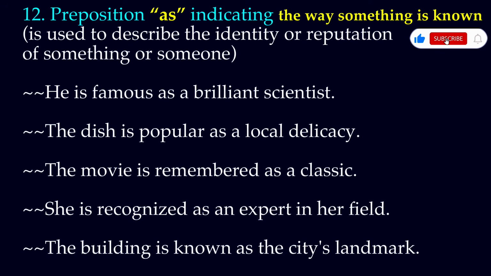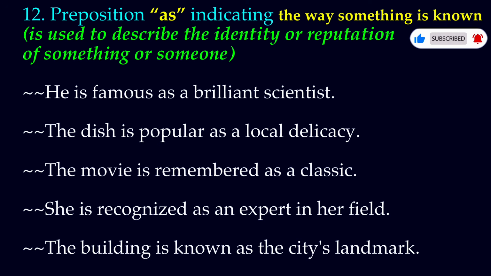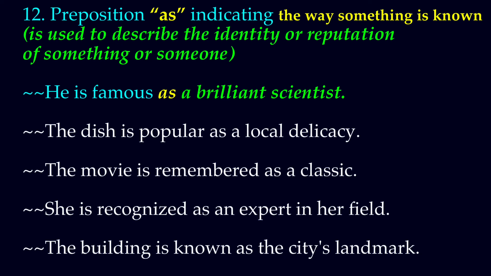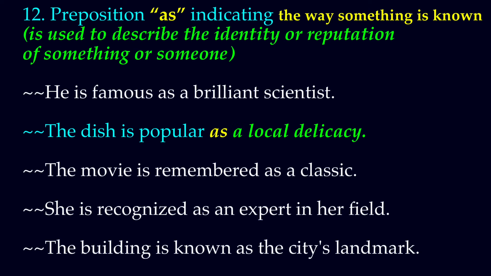12. Preposition as indicating the way something is known is used to describe the identity or reputation of something or someone. He is famous as a brilliant scientist. The dish is popular as a local delicacy.